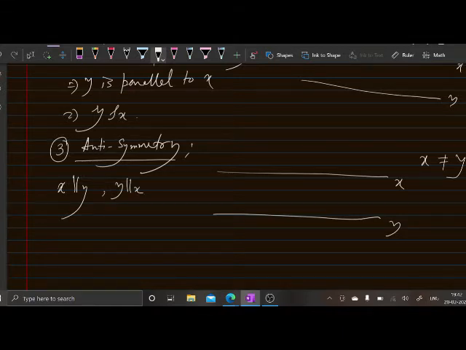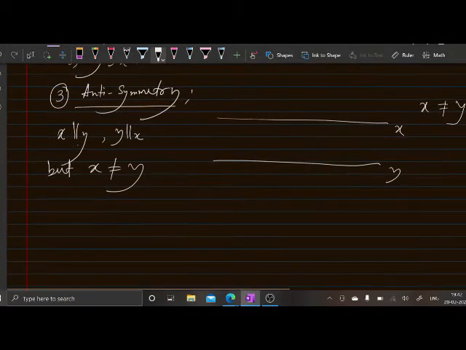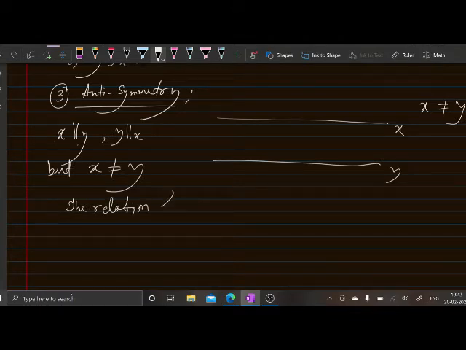So both hold, but x and y are different straight lines, so x will never be equal to y. So you can have examples of two distinct straight lines satisfying this relation. So this says that the relation rho is not anti-symmetric. Understood?